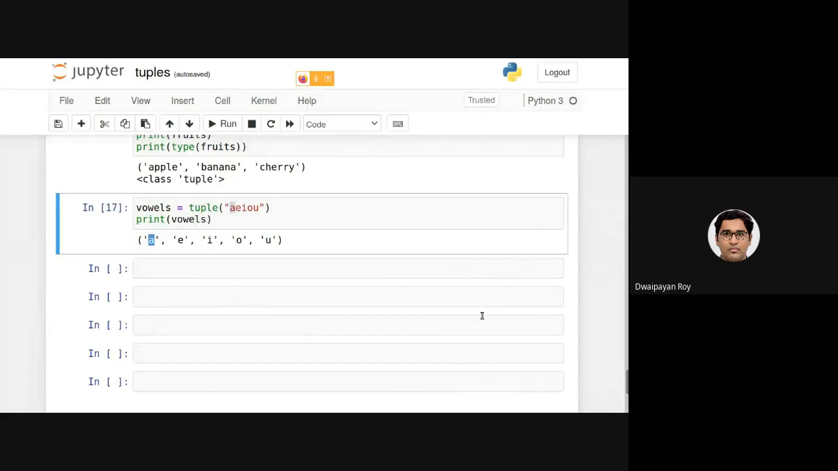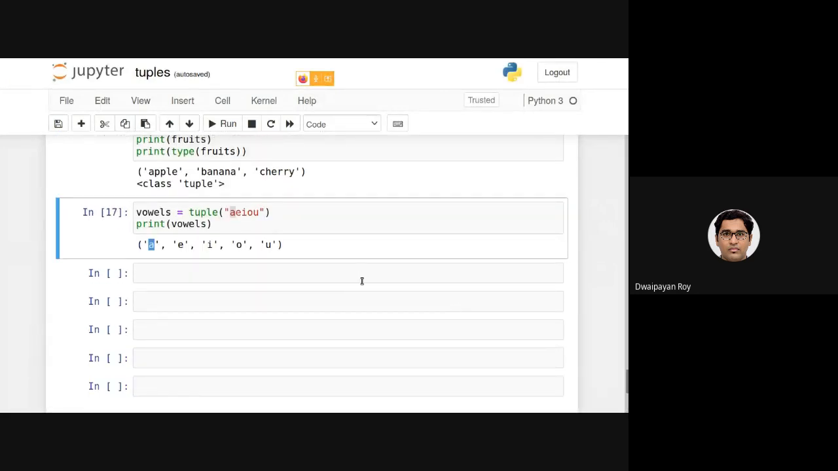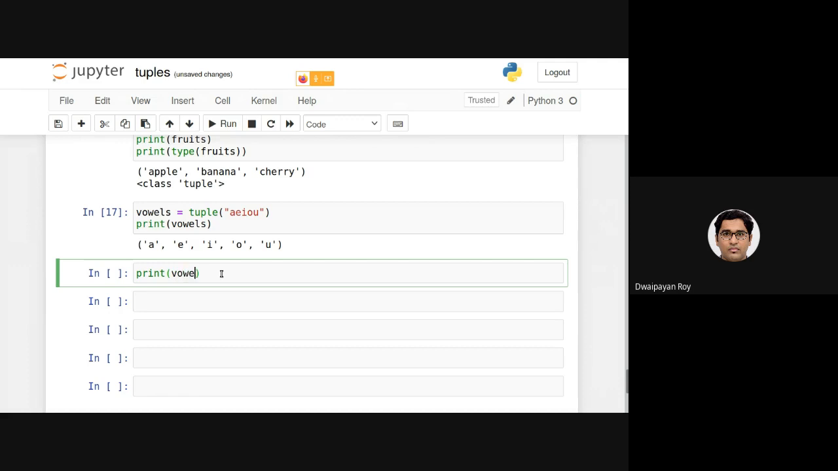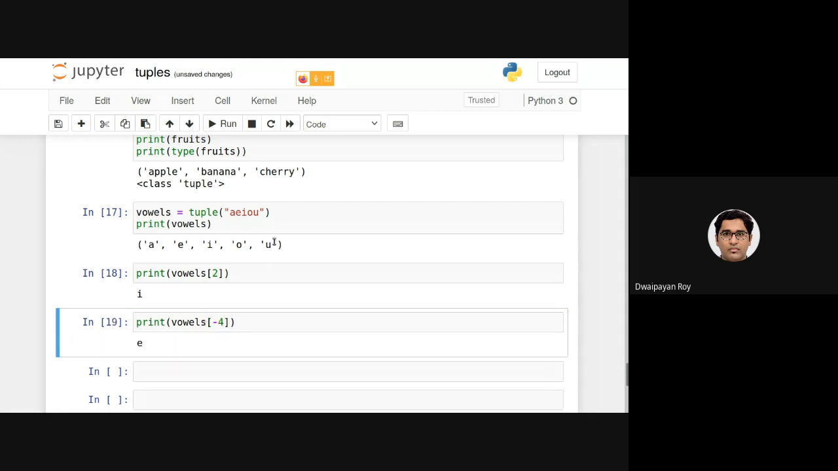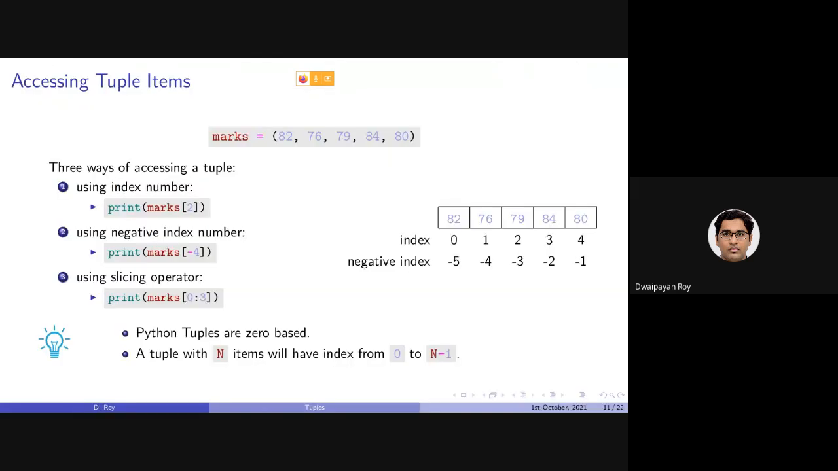Now let's just try to do that as well. So here in this example, vowels is containing this. If I want to get the third element, this will be providing us with the I. Similarly, if I want to access using negative indexing, this will be providing us with the output E. So basically -1, -2, -3, -4. All right.